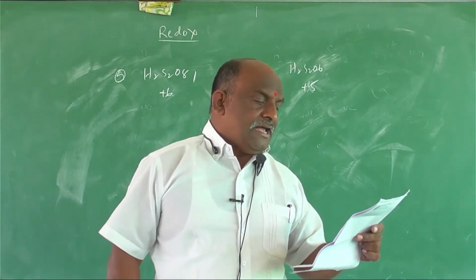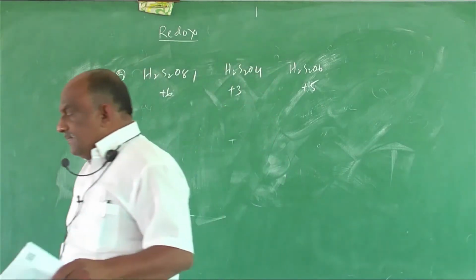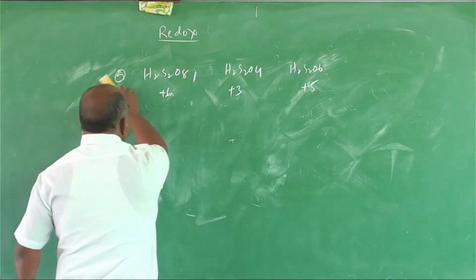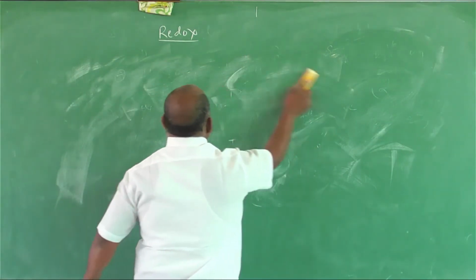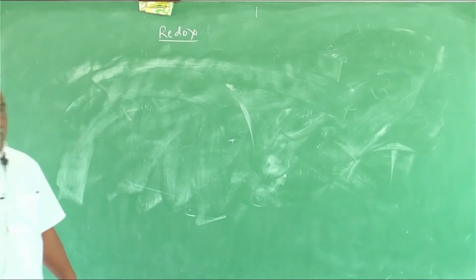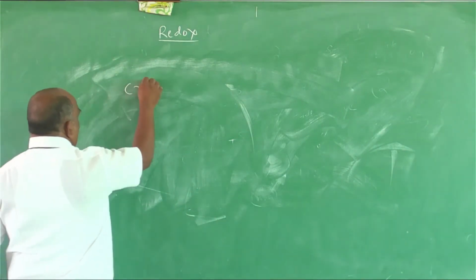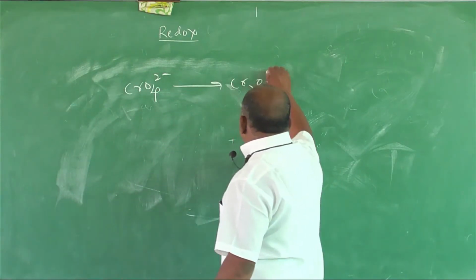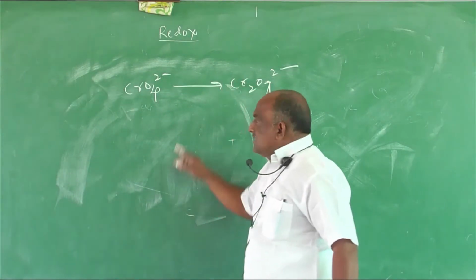And next, which reaction involves neither oxidation nor reduction? What do we require? A change in oxidation state. First example, CrO4 2 minus gives rise to Cr2O7 2 minus.